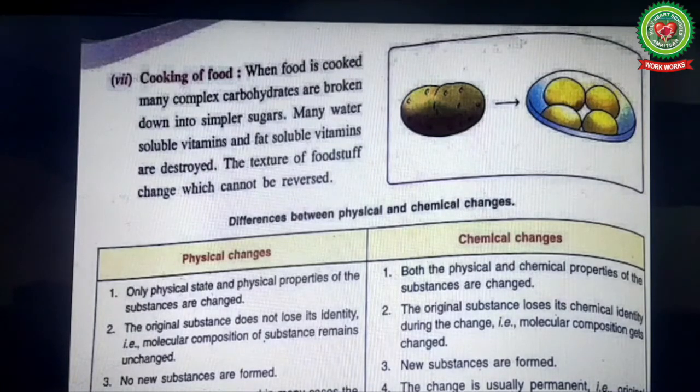Students, you can see in the picture. First it is a raw potato. It is hard and it is dark brown in color, whereas when it is boiled, that is a chemical change, boiling of potatoes. Its texture is changed and it becomes soft.